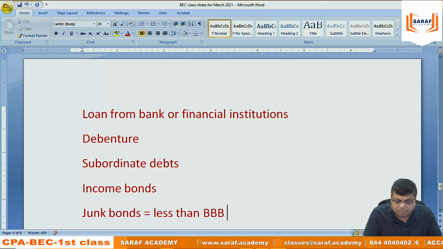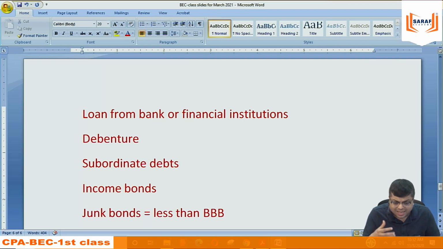Leverage buyout means suppose a company's management, board members or anybody are not interested in running the business. They want to sell the company. So the company's employees are taking over the business, or somebody is taking over the business. They don't have money, so for money they are issuing junk bonds in the market, which are very risky bonds. The investors are taking huge risk, but the return will be very high, or maybe the entire money will be lost. So we can say that many types of debt issues are possible.